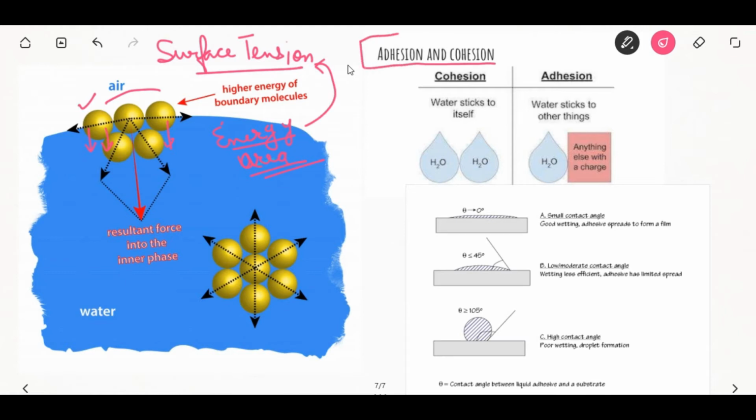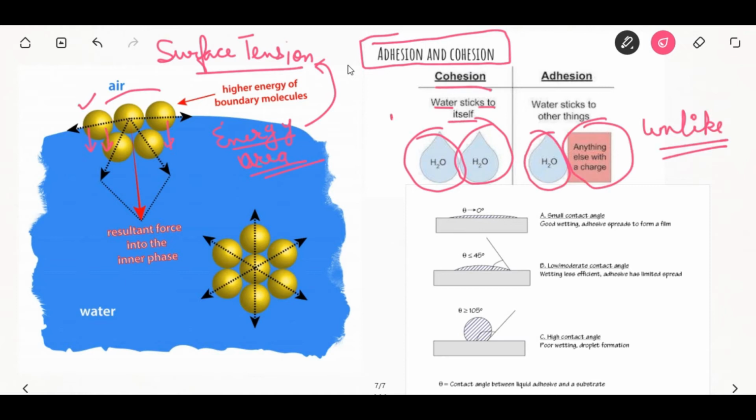Next comes the adhesion and cohesion. So the attraction between the like molecules, like water sticks to itself, is cohesion, whereas the attraction between the unlike molecules is adhesion. Like water sticks to other things. For MCQ point, you have to remember is the distance between the surface molecules should not be greater than 0.0007 micrometer.